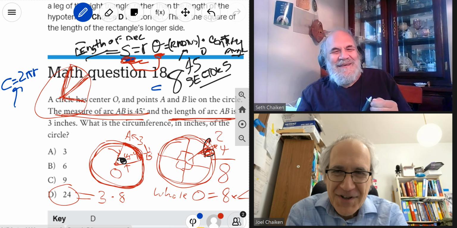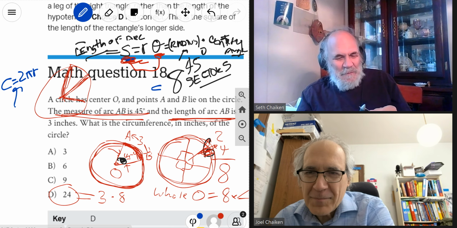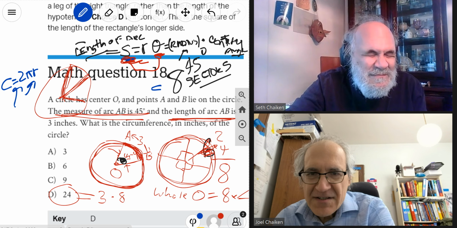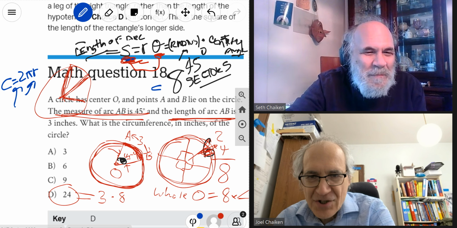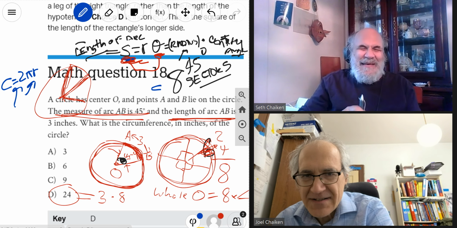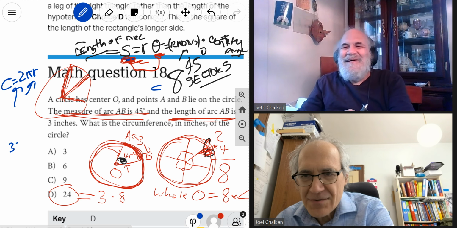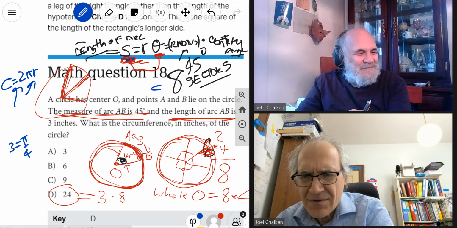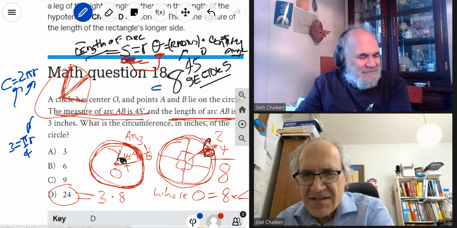Now we're switching roles. But right, in order to do this, you need to know the radius. So you have to use the clues to get the radius. They tell us that the length of the arc is 3, and the angle is 45 degrees, and that gives us the radius. So Seth's right.